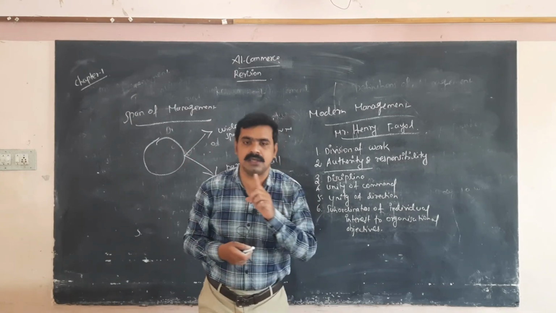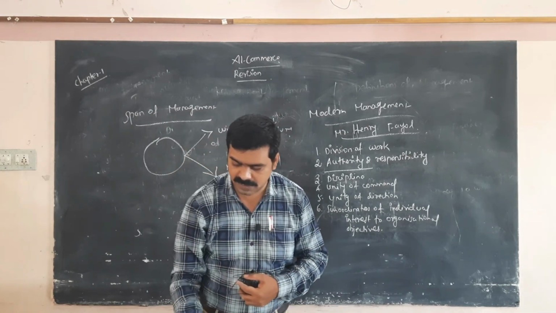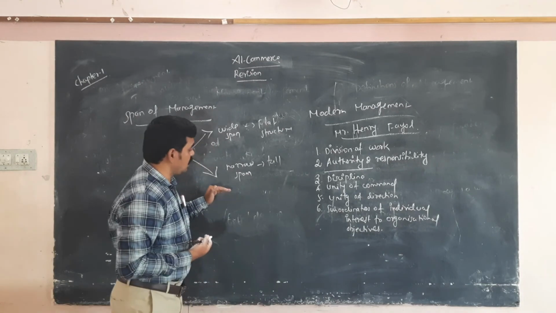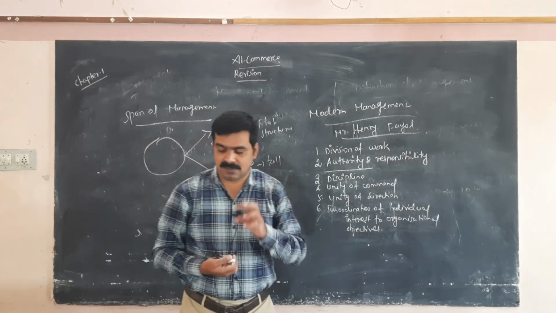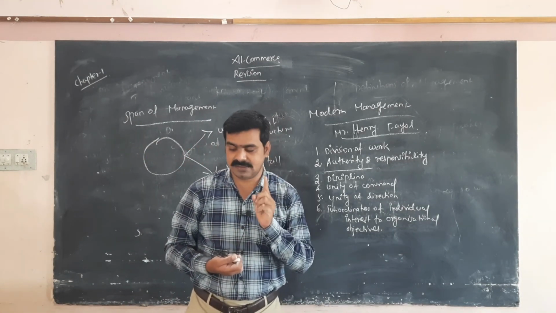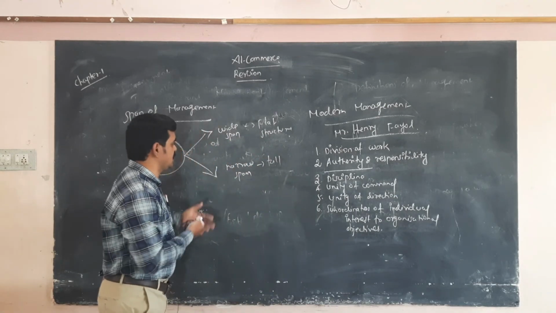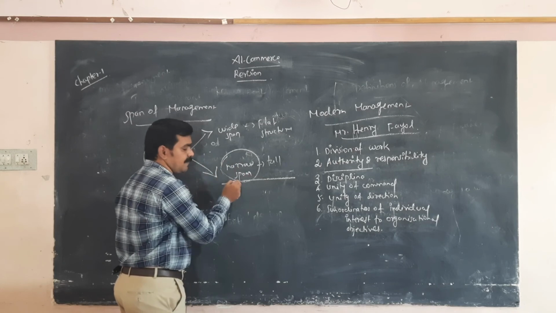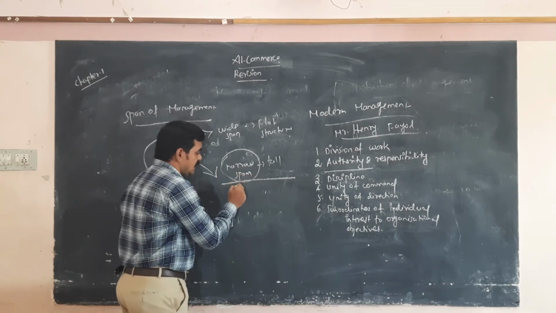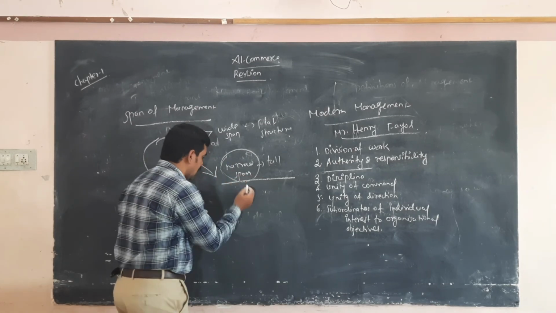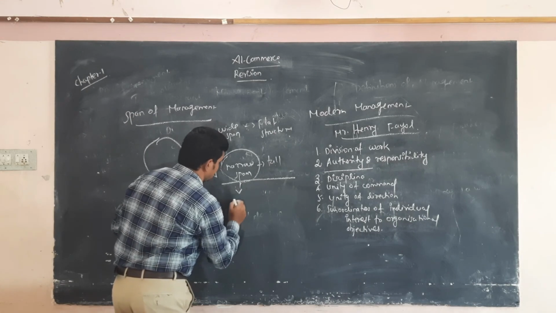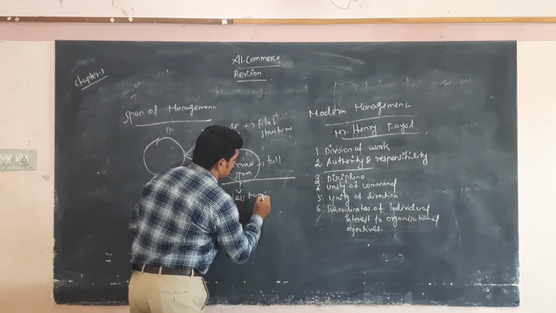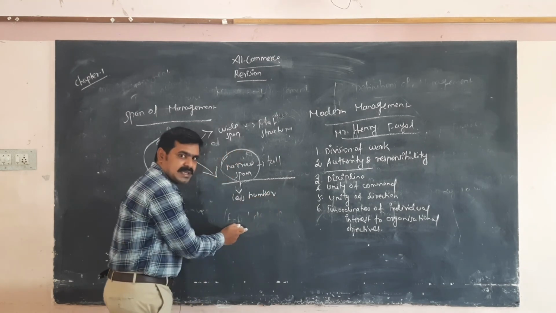In the wide span, there are a lot of subordinates under one manager. In the narrow span, there is a lesser number of subordinates under one supervisor, that is, less number of subordinates under one superior.